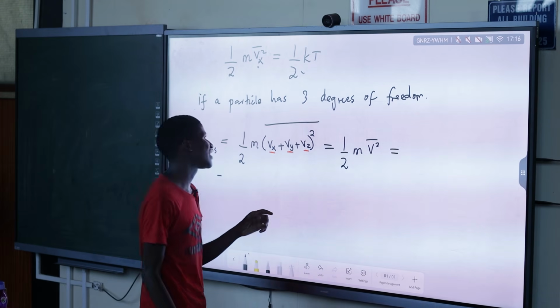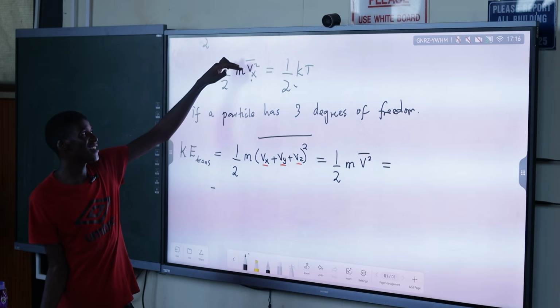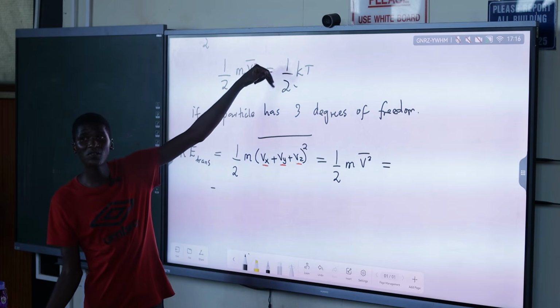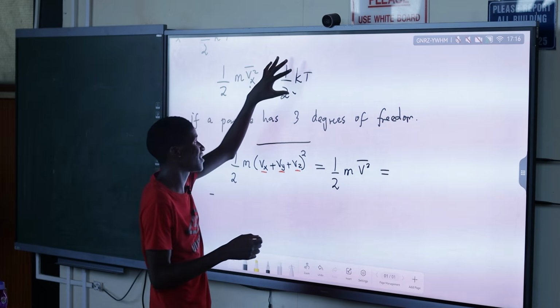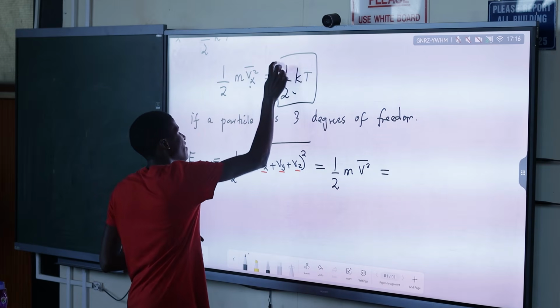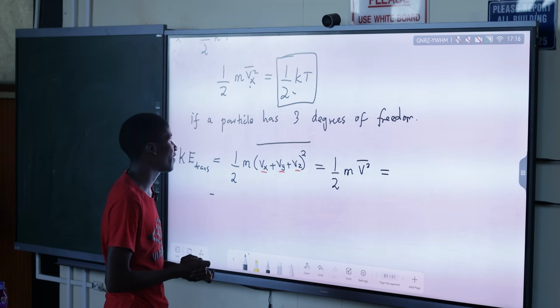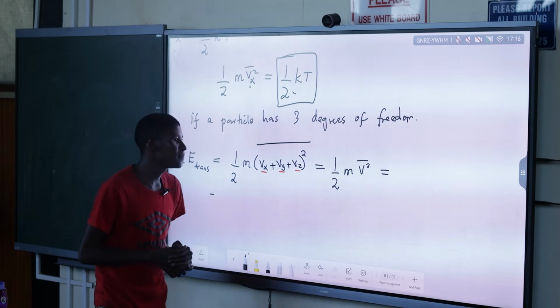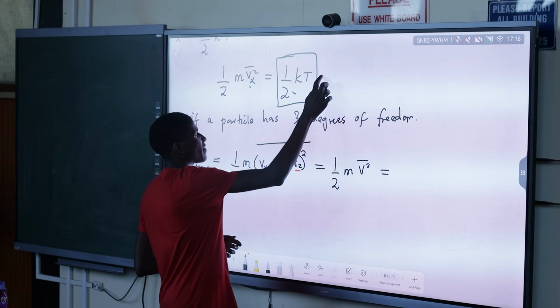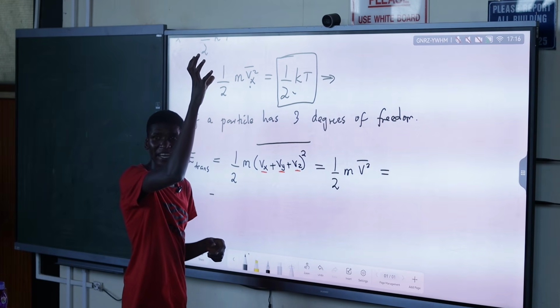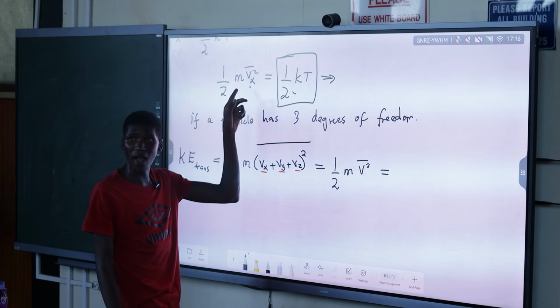How do we now find it? We said that along the x-axis, half mVx squared is equal to half kT. So basically the kinetic energy along the x-axis, its contribution is equal to half kT. That is the quadratic factor that we have. And then if we're going to have along the y-axis, it's also going to be the same thing, because it's the same derivation, but we're going to use Vy.